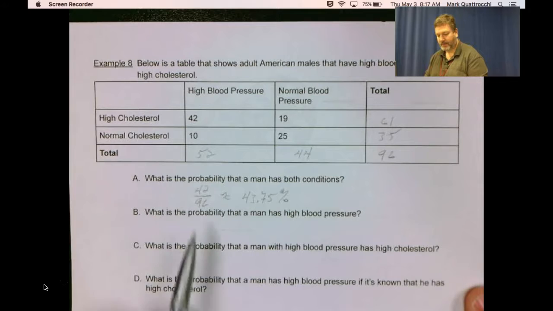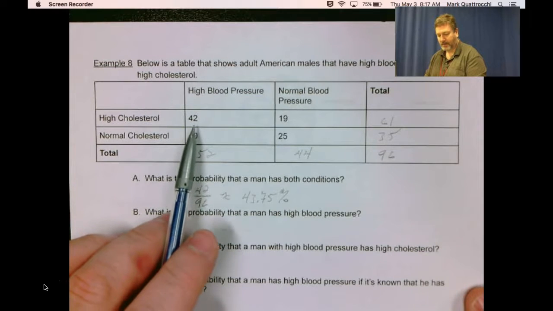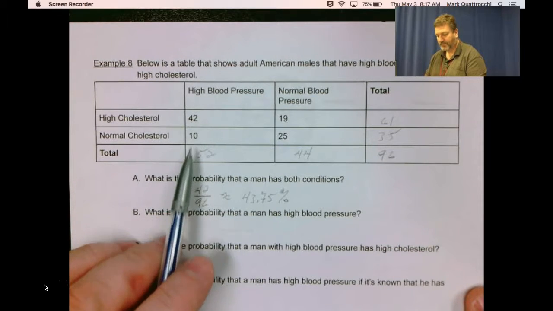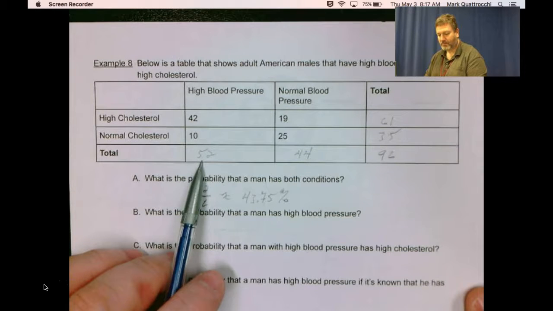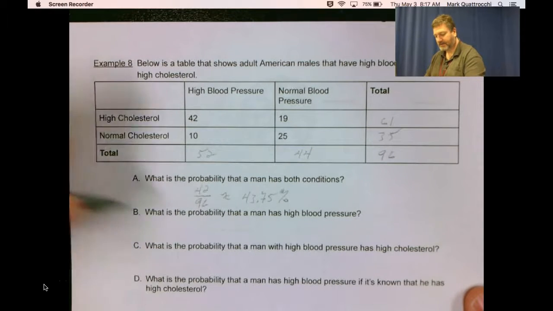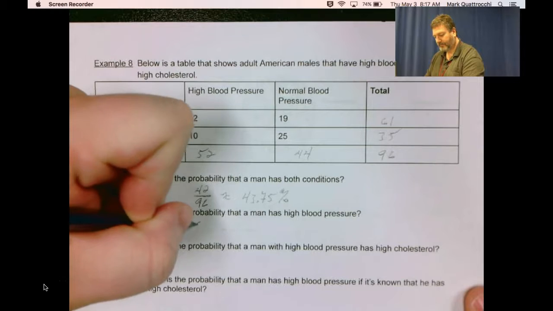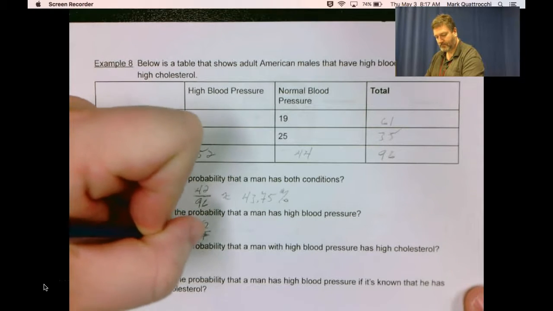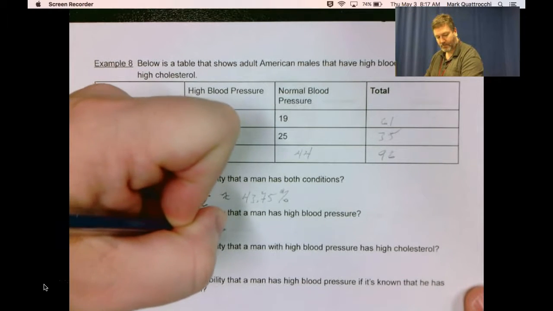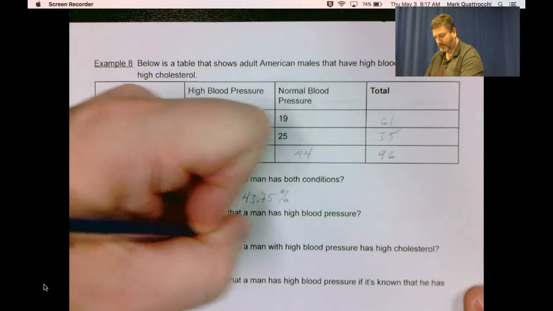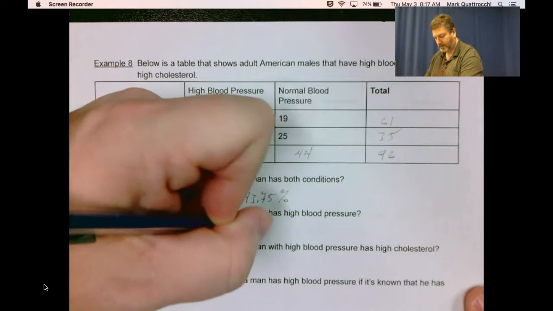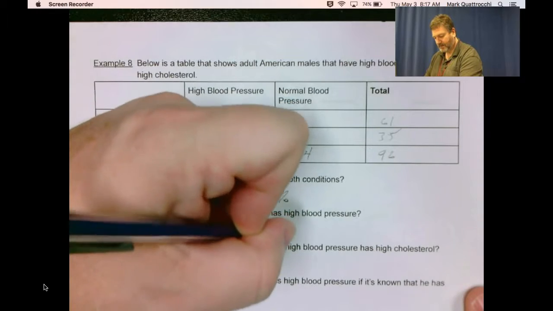What's the probability that a man has high blood pressure? So high blood pressure is 52 out of 96, or 54.6%.